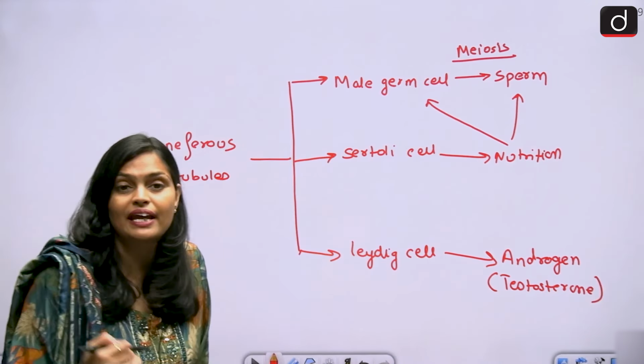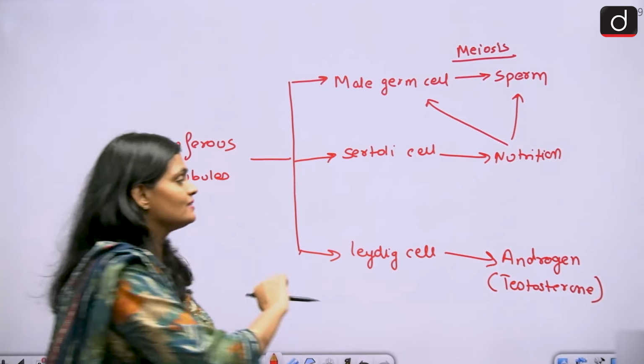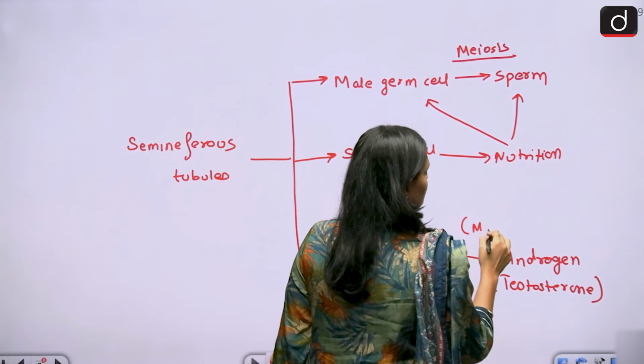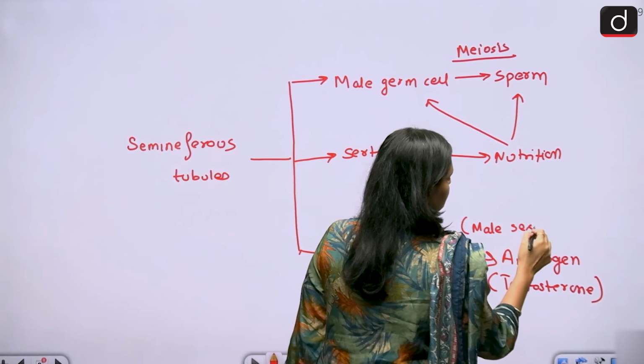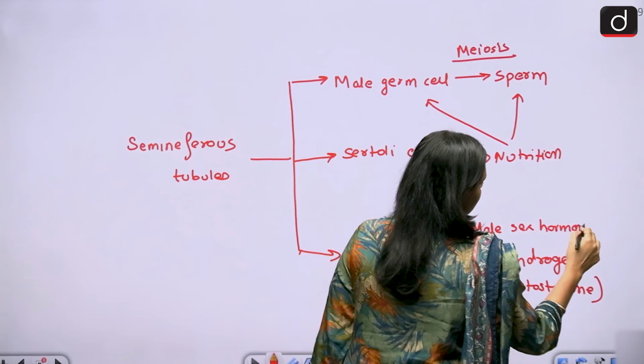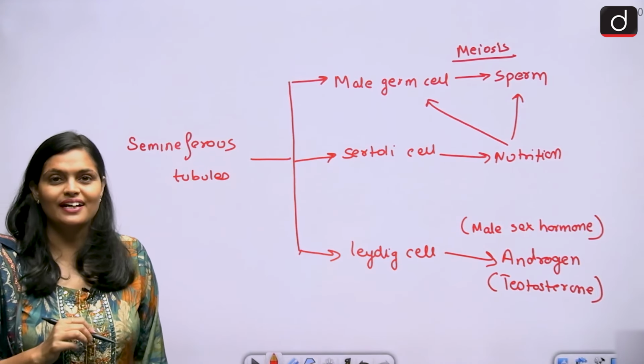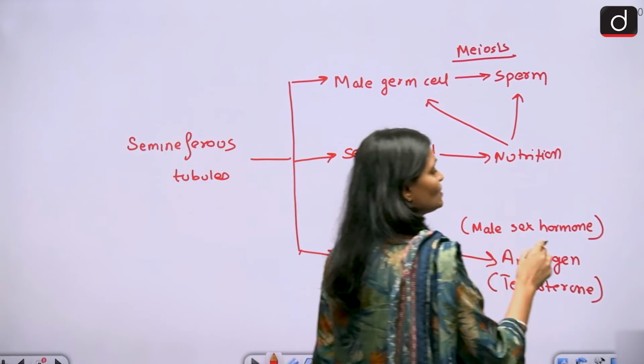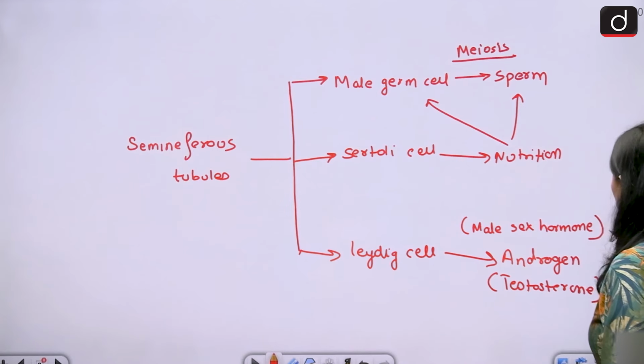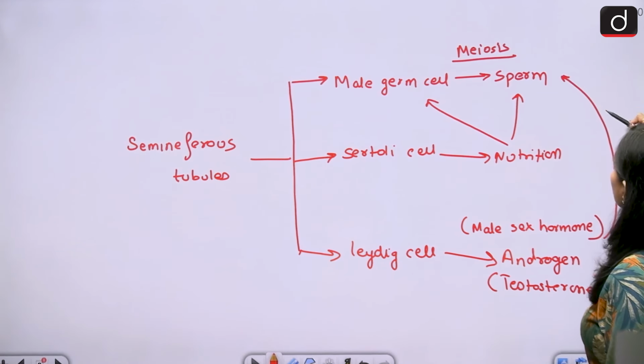This is the male sex hormone. What is this testosterone? Male sex hormone, right? And this male sex hormone, testosterone, helps in the formation of sperm.